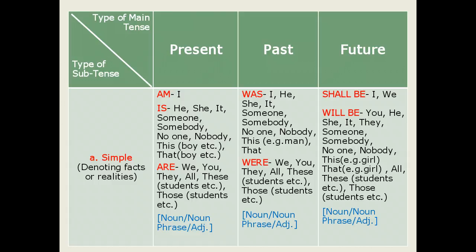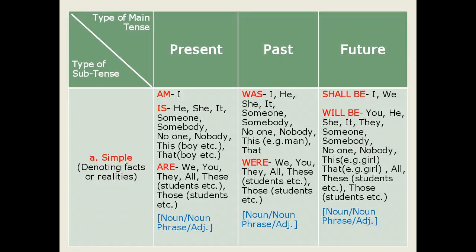Then, after above verbs, a noun phrase or an adjective occurs. For example, I shall be an engineer, we shall be engineers, you will be an engineer, or he will be an engineer. This way we can structure multiple sentences with the help of these verbs.